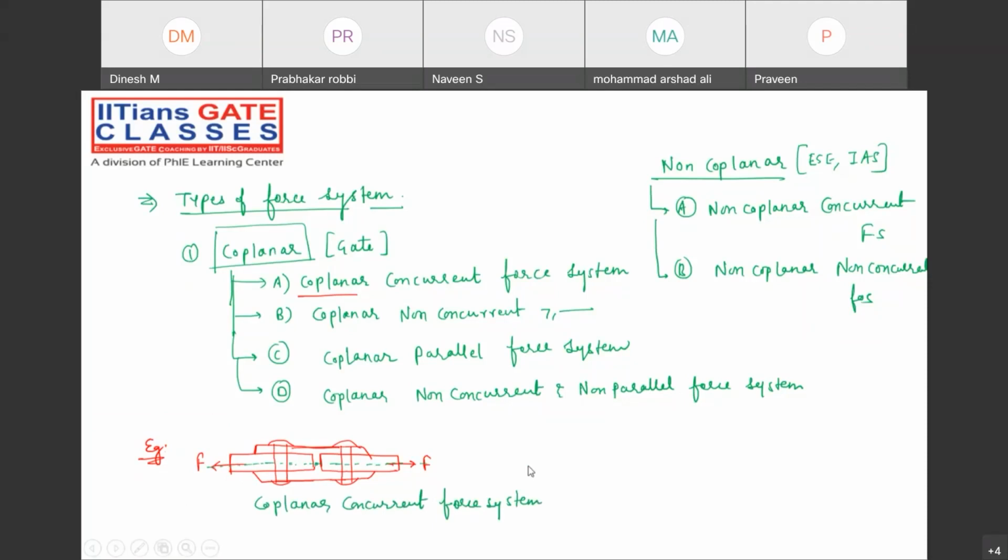In many PSU exams we have come across questions asking for an example of the coplanar concurrent force system. Can you please tell me an example?